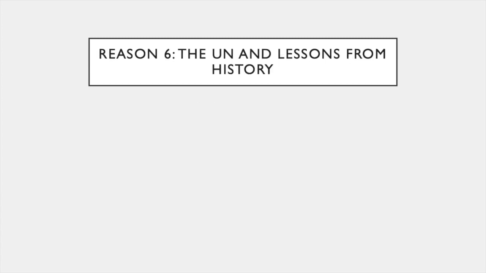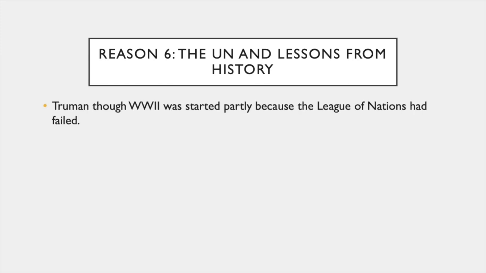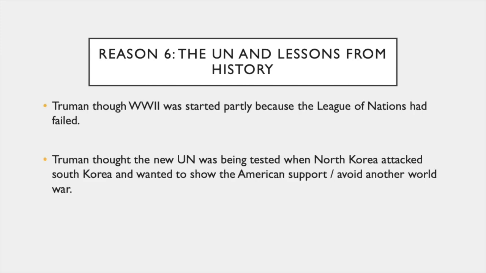Reason 6, the UN and lessons from history. Truman thought World War II was started partly because the League of Nations had failed. Truman thought the new UN was being tested when North Korea attacked South Korea, and wanted to show American support and avoid another world war.